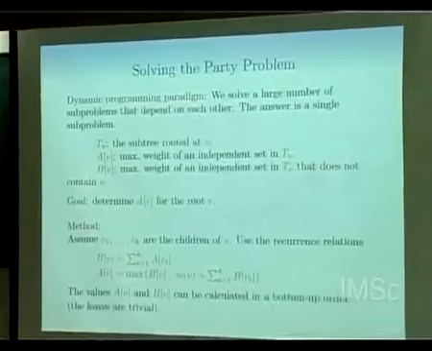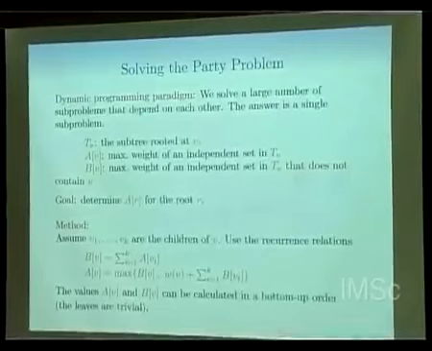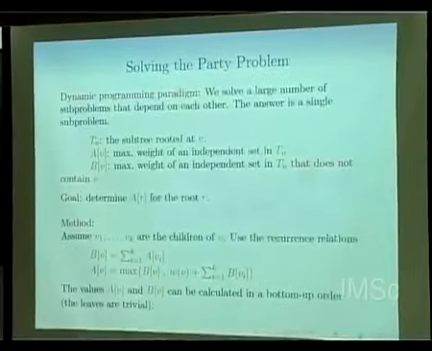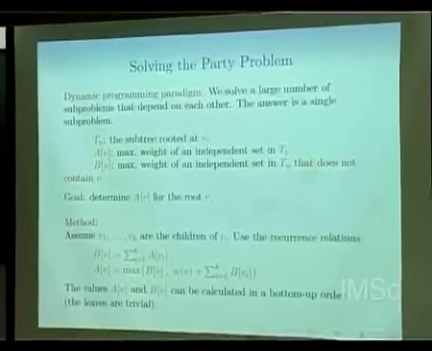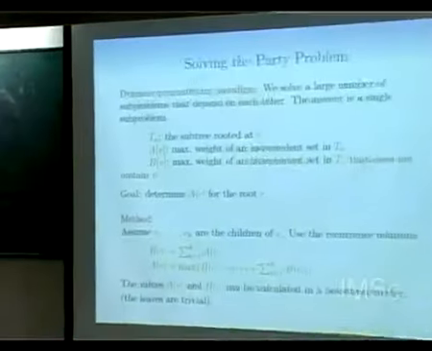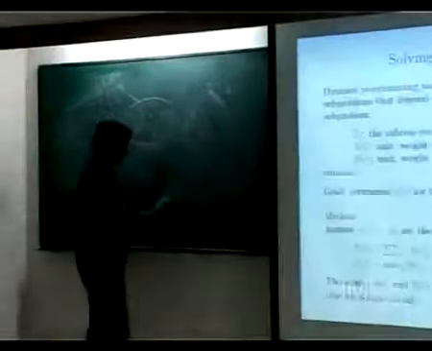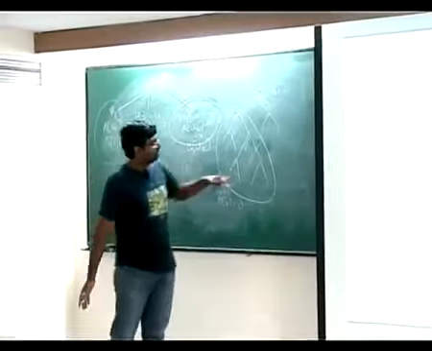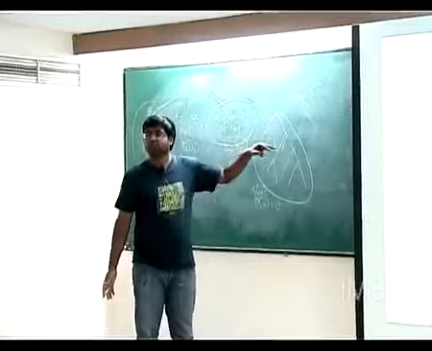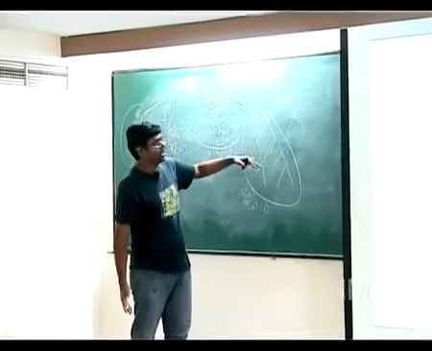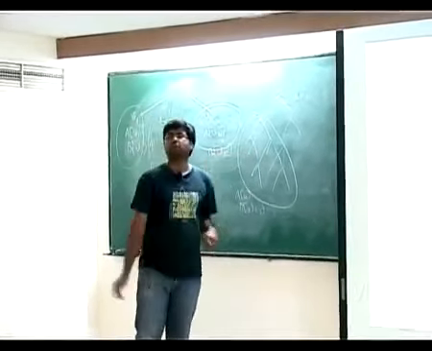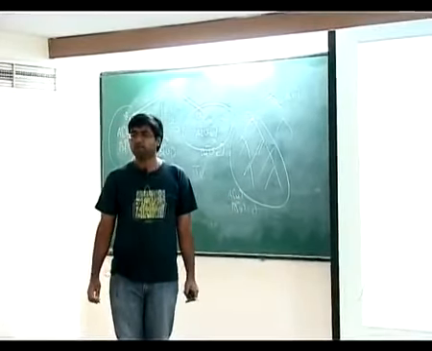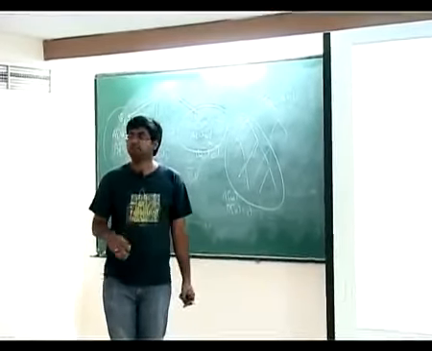So the values of A of V and B of V can be computed in bottom up order. The leaves are trivial, right? Because suppose it is a leaf. What is A of V? The weight itself. What is B of V? It is 0. That's it. So now I can compute this for the leaf, and once I have computed this for the leaf, I can compute for every parent of him by knowing these values for all his children, right? So this is a very simple algorithm to do. What is that called? Maximum weight independent set on trees.